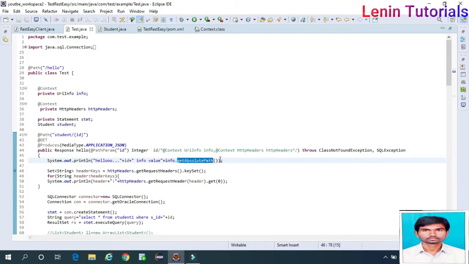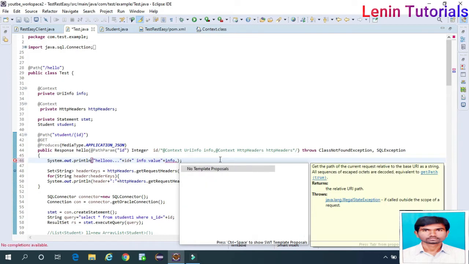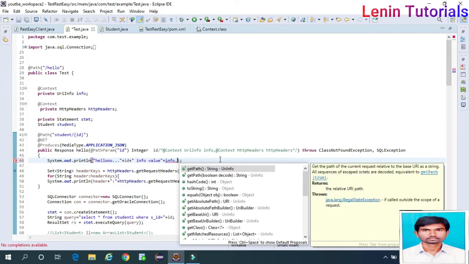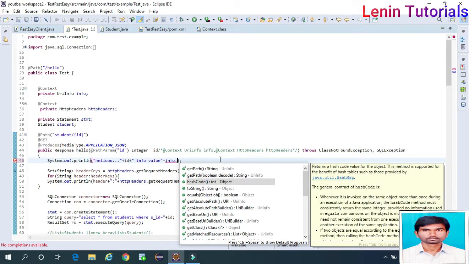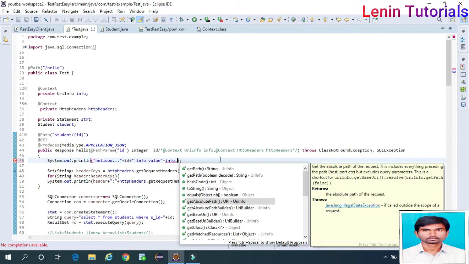We'll see what methods are available here. Info dot, control space. We'll see getPath is there. getPath, boolean decode, hashCode, toString, equals, getAbsolutePath. Get the absolute path of the request. This includes everything preceding the path, host, port, etc. So earlier I also told, from the localhost, what is the host and port also. Here anyhow it is local, right? So it will be port 80 default. This is getAbsolutePath.